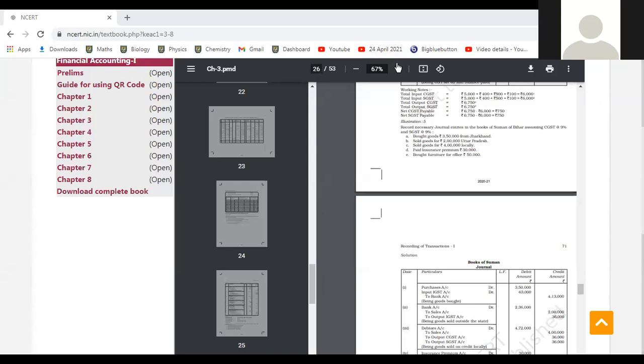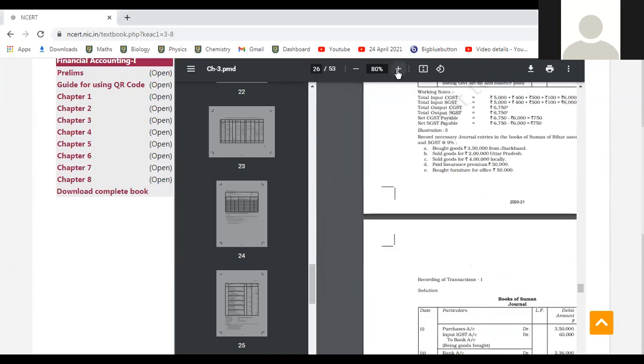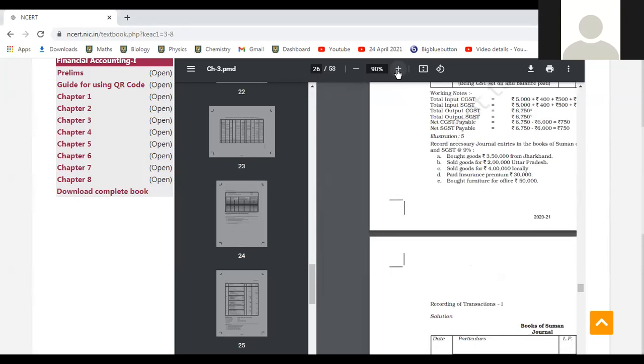Now I am giving, note it down. Sold goods for 2 lakh rupees.